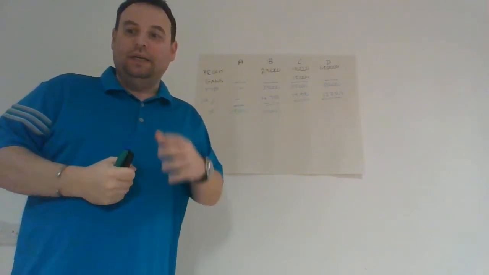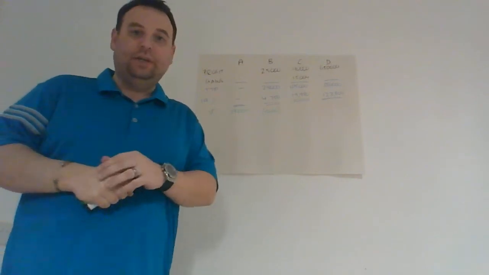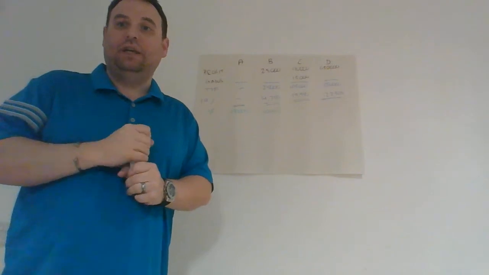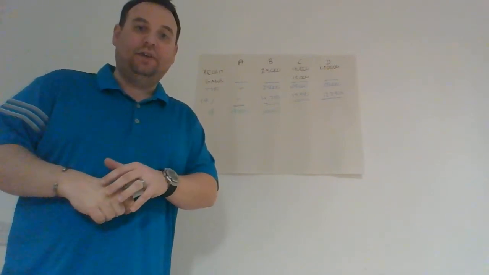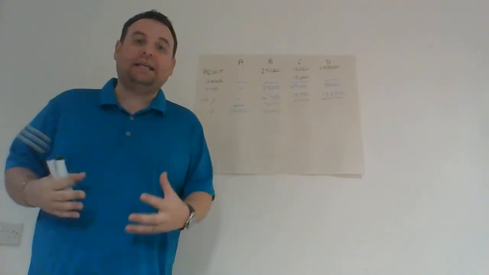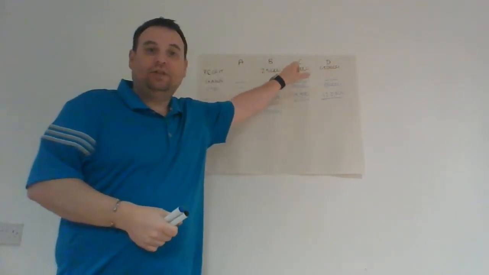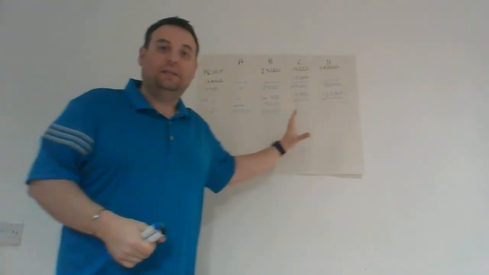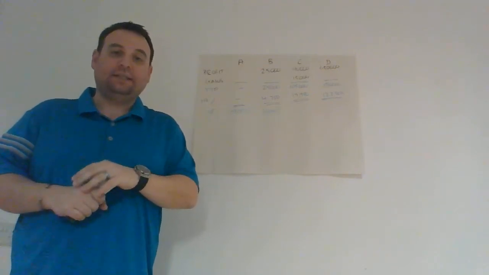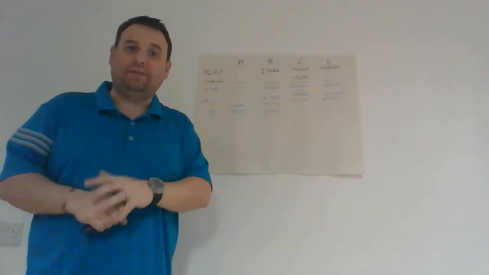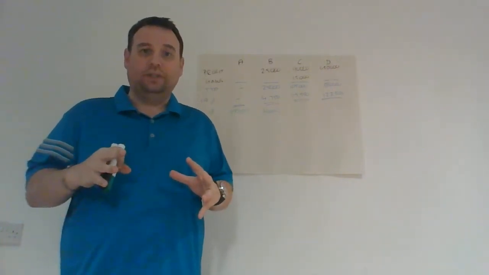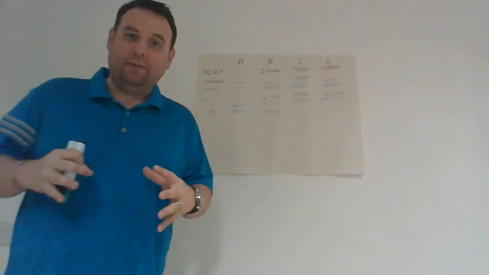Okay, so now in the second part of the question, it says what would happen if we made the most cash efficient elections. Now the reason it says cash efficient is in times gone by when there were lots of different corporation tax rates, it would say tax efficient. And you would look at the percentage rate each company paid, and you would surrender the losses against the one paying at the highest rate. Now, as we know, all corporation tax is 19%. So there is no way of saving more tax. The total tax saved will be exactly the same wherever you put those losses. So all we can do now is look at the timing of cash.